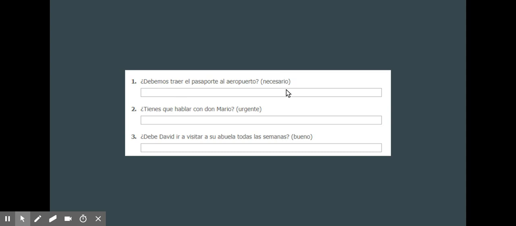So answer that, it would be yes, it's necessary that you bring your passport to the airport. So using this phrase, necesario, sí, es necesario que, and you're talking to ustedes, no, because there's more than one person, nosotros. So sí, es necesario que traigan el pasaporte al aeropuerto.